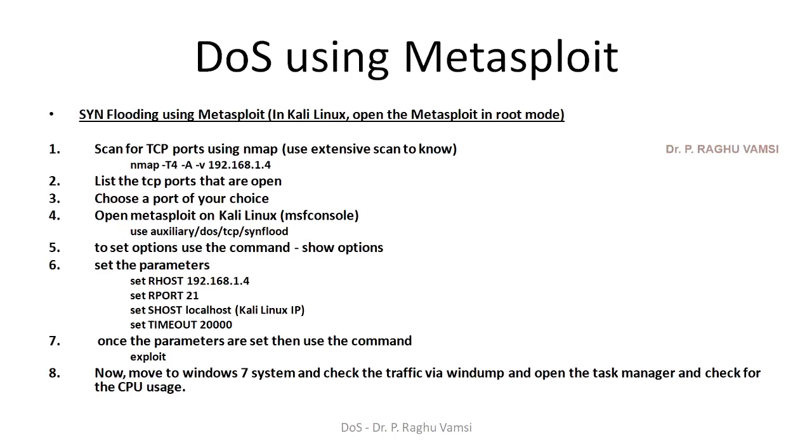Your Kali Linux may have 2 or 3 interfaces, so from which interface you want to flood these synchronous signals, that also you are supposed to mention. So here the interface is set to Ethernet 1 or Ethernet 2 or Ethernet 0, depending upon the number of Ethernets that are connected to the Kali Linux. Then once all the parameters are set, you need to fire the command exploit. Then the synchronous flooding will be happening.